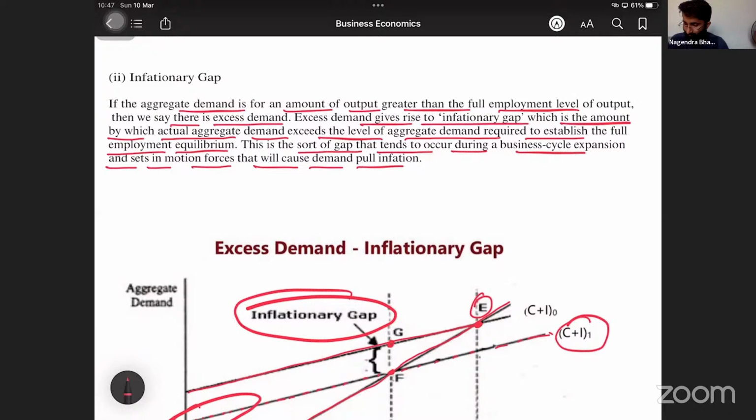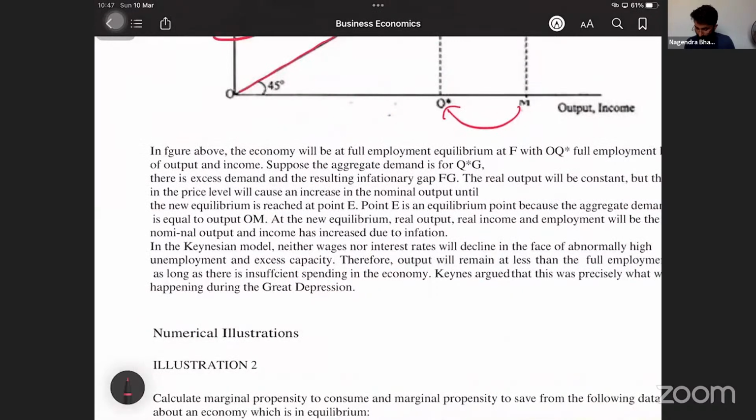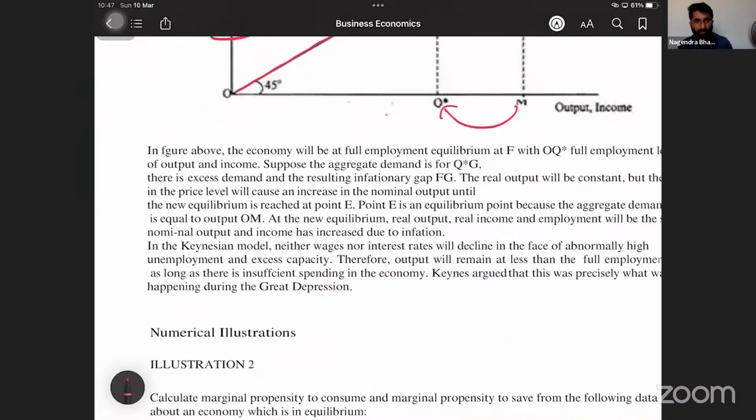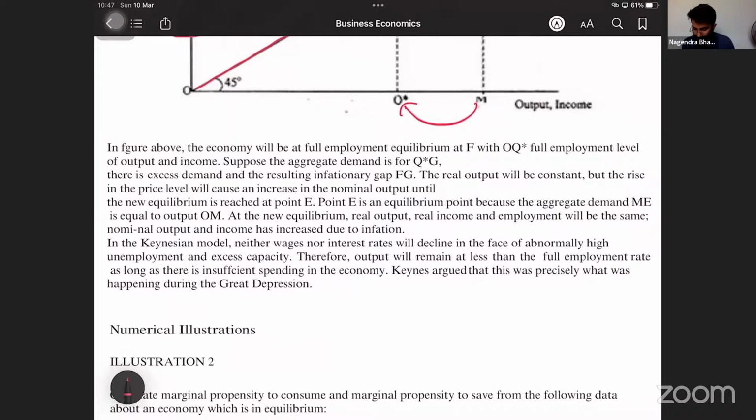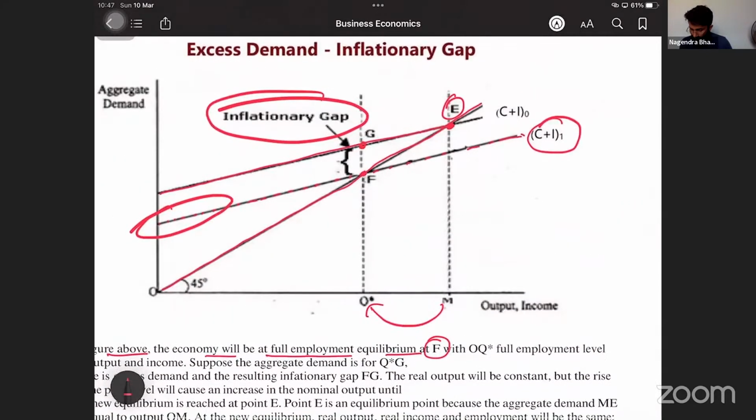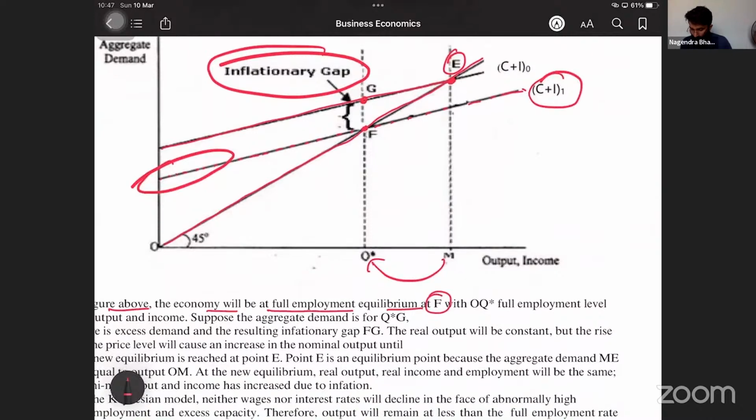Now, the next topic that we are discussing is, wait. Here in the figure above, they have just explained. In the figure above, the economy will be at full employment equilibrium at F. Correct? Here, with OQ star. OQ star के साथ actually full employment is here.